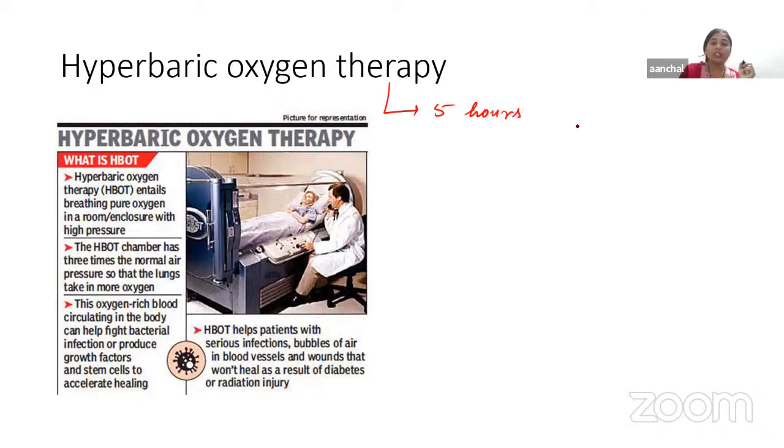Now, during this period, what happens? The dissolved form of oxygen increases in the arterial blood because the oxygen carrying capacity of hemoglobin is limited. So the dissolved form of oxygen increases in the arterial blood only, and at this level tissue oxygen tension also increases up to 200 mmHg. Tissue tolerates the high partial pressure of oxygen without much adverse effects, but oxygen toxicity develops when more oxygen is administered for a long period of time. So this is all about hyperbaric oxygen therapy.